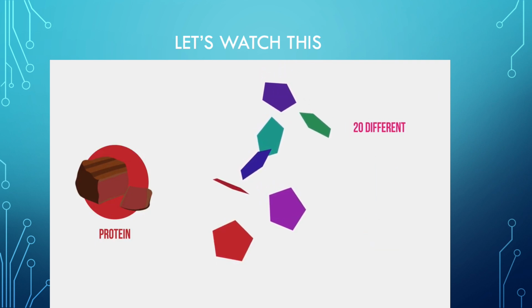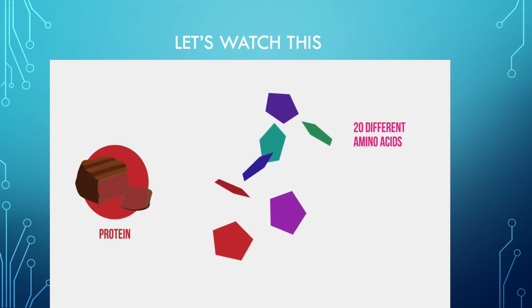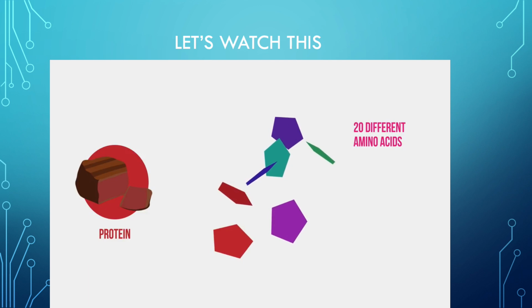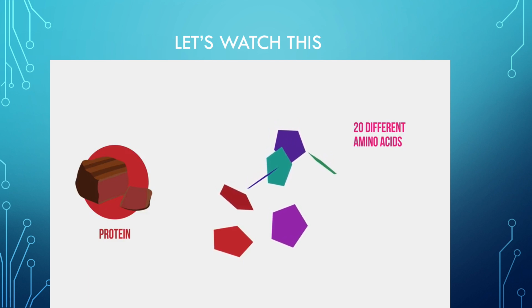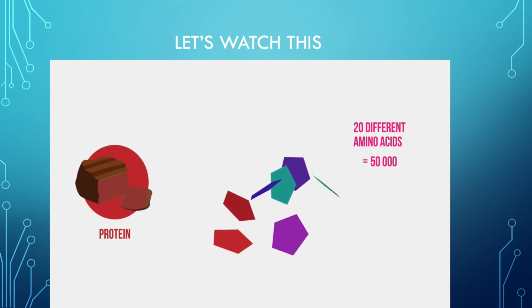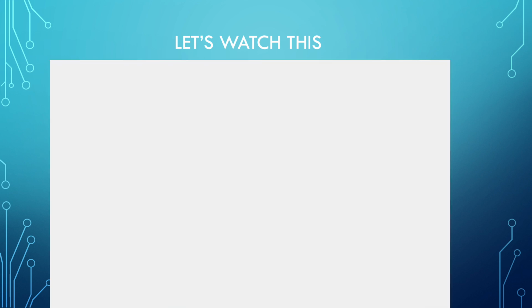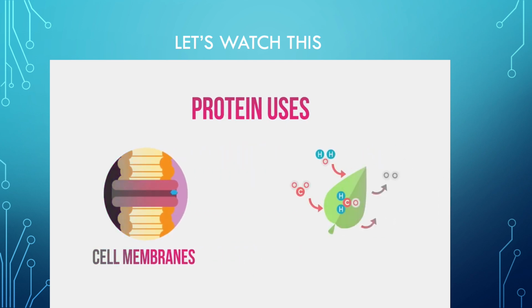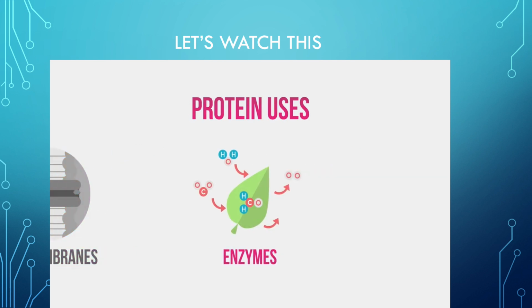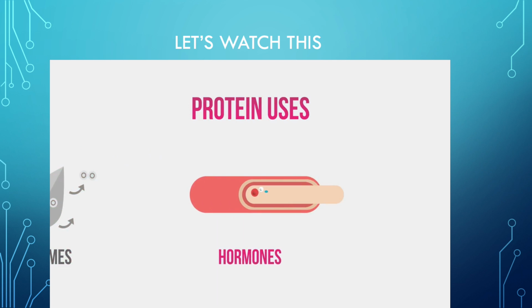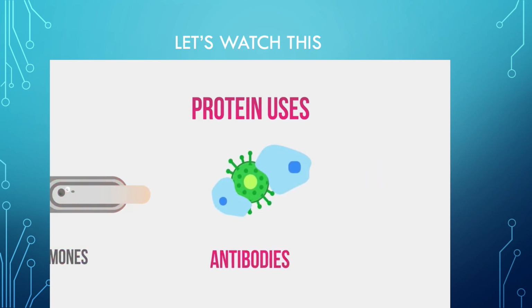There are 20 different amino acids that make up proteins. The order of amino acids varies in different proteins, and so 20 different amino acids means an almost infinite number of different proteins can be made. It is estimated that there are about 50,000 different proteins in the human body alone. You will come across proteins nearly everywhere. For example, in cell membranes, where they control the movement of substances during active transport; as enzymes, so in photosynthesis, respiration, DNA copying, and digestion; as hormones, such as insulin, estrogen, and testosterone; and as antibodies for fighting infection.